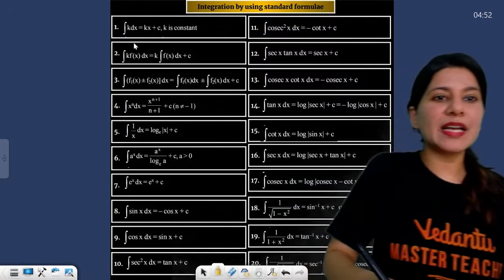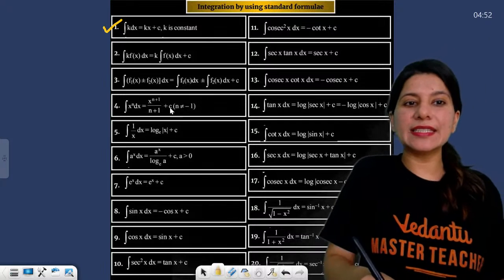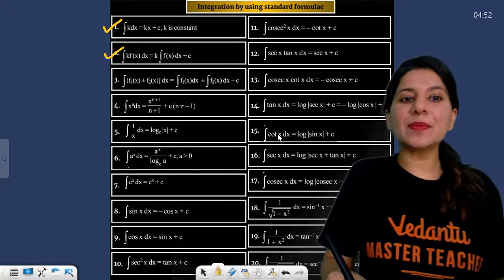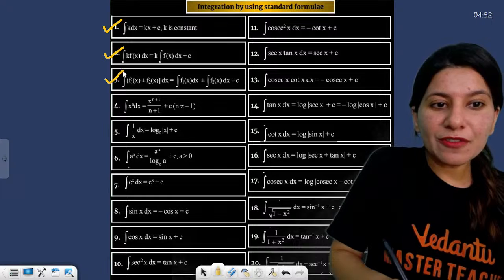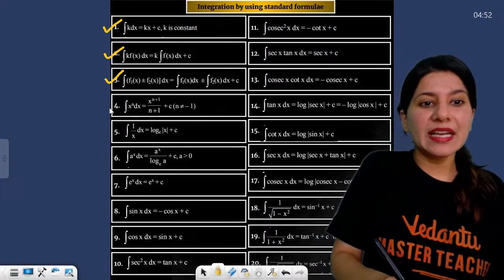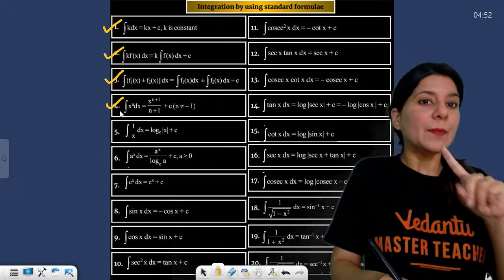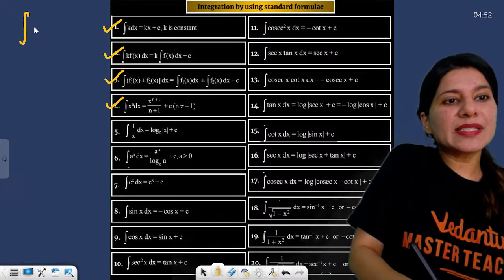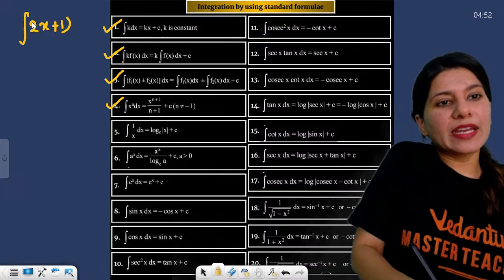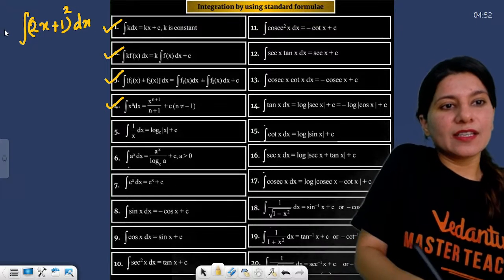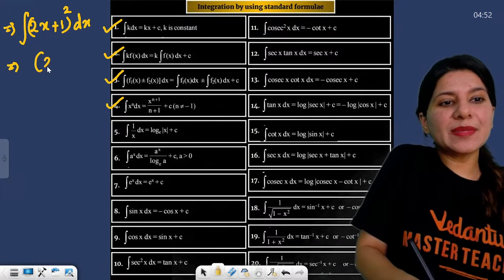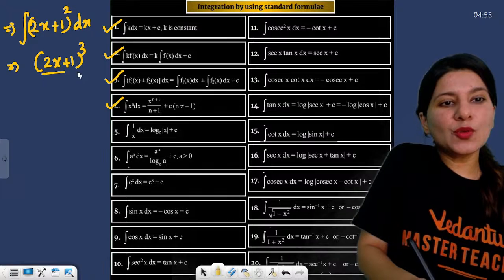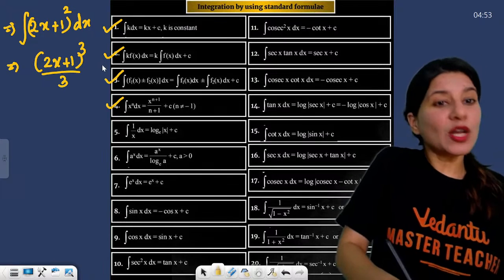You can go through the formulas. Integration of a constant, integration of a constant multiplied by a function, integration of the sum or difference of two functions, integration of x raised to power n. Please remember one common mistake I have seen. If you wish to integrate this, how will you integrate? Who is going to tell me? Ma'am, (2x+1) cubed by 3 plus constant. Yes.